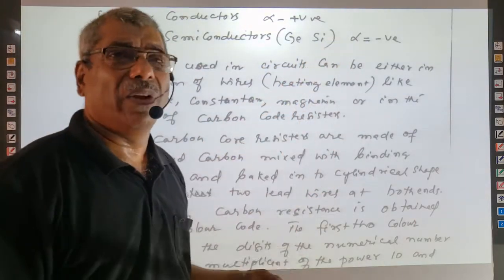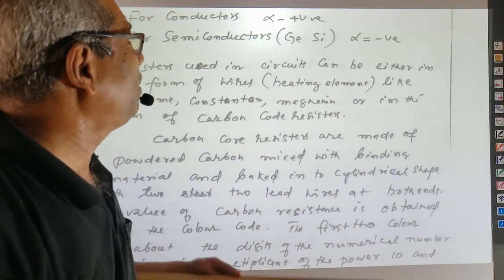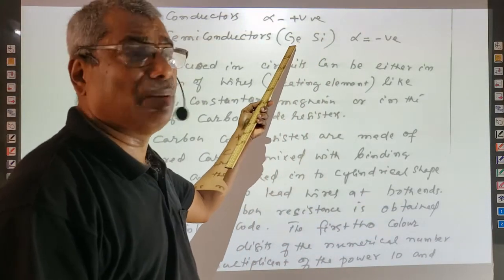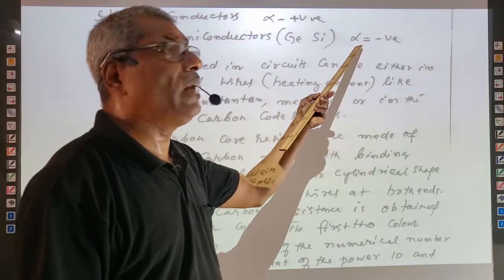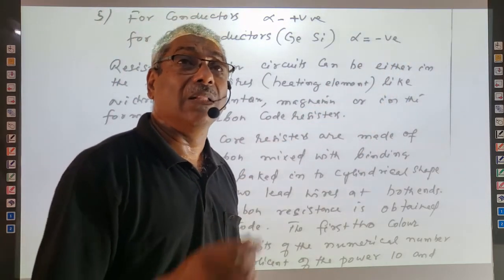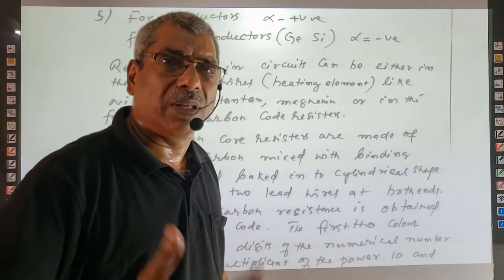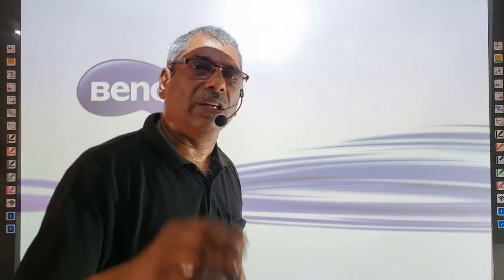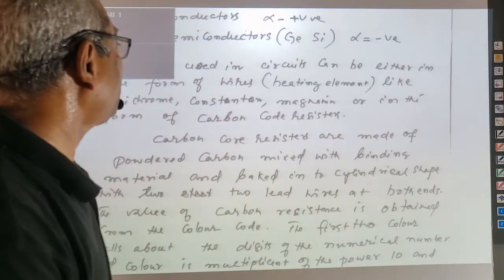The basic, very famous semiconductors that we use in the electronic industry are germanium and silicon. Germanium and silicon have a negative coefficient of resistance. It means that when semiconductors are heated, when their temperature increases, their resistivity decreases. Resistivity decreases means their conductivity increases.